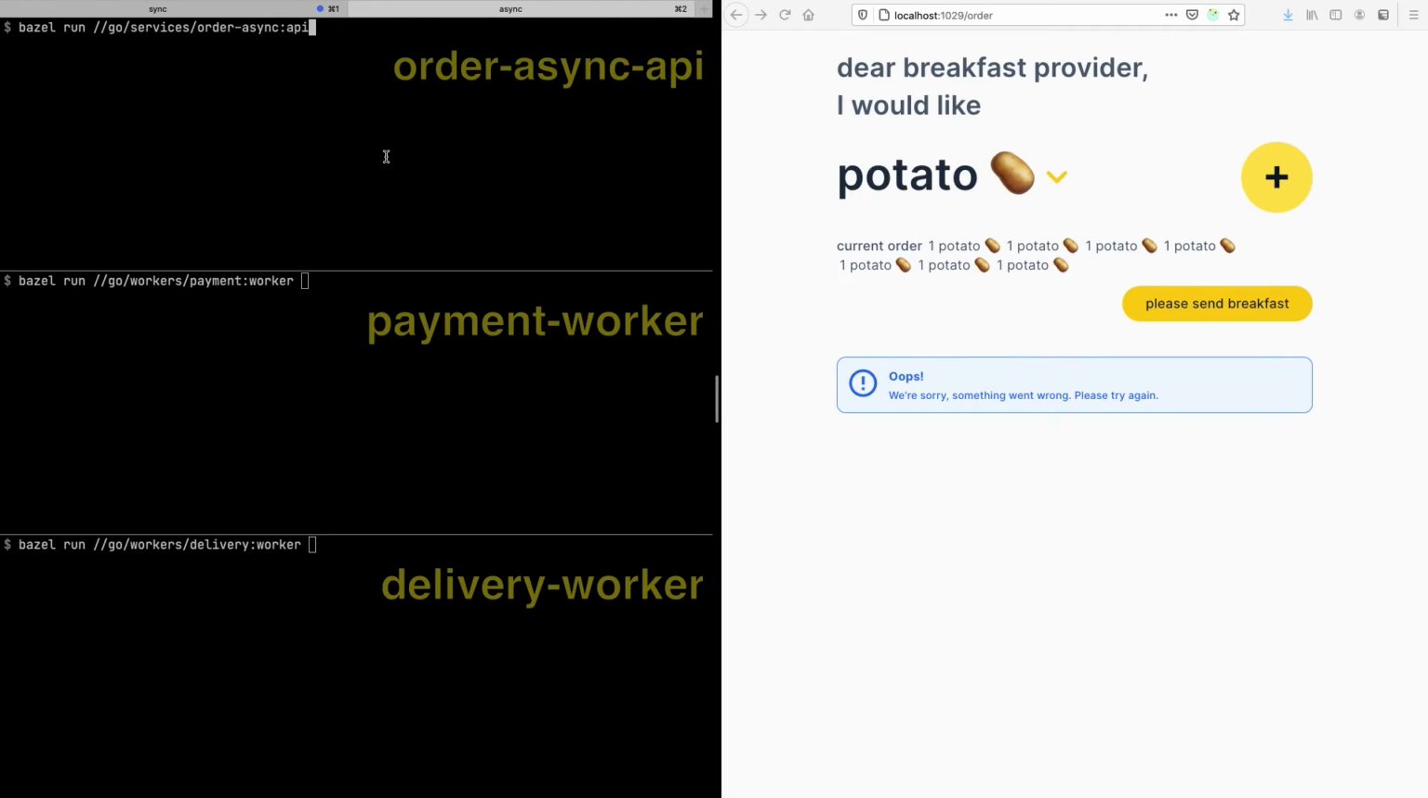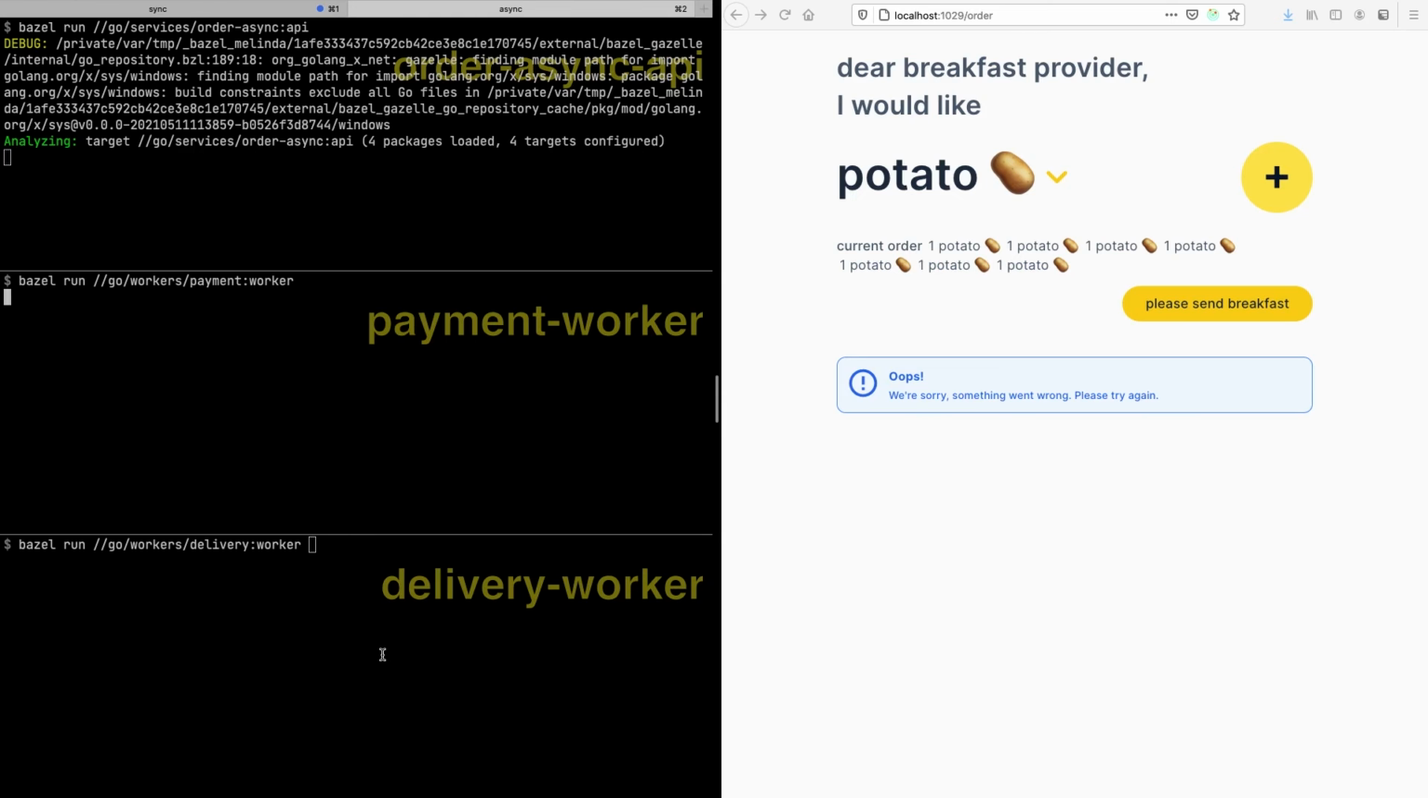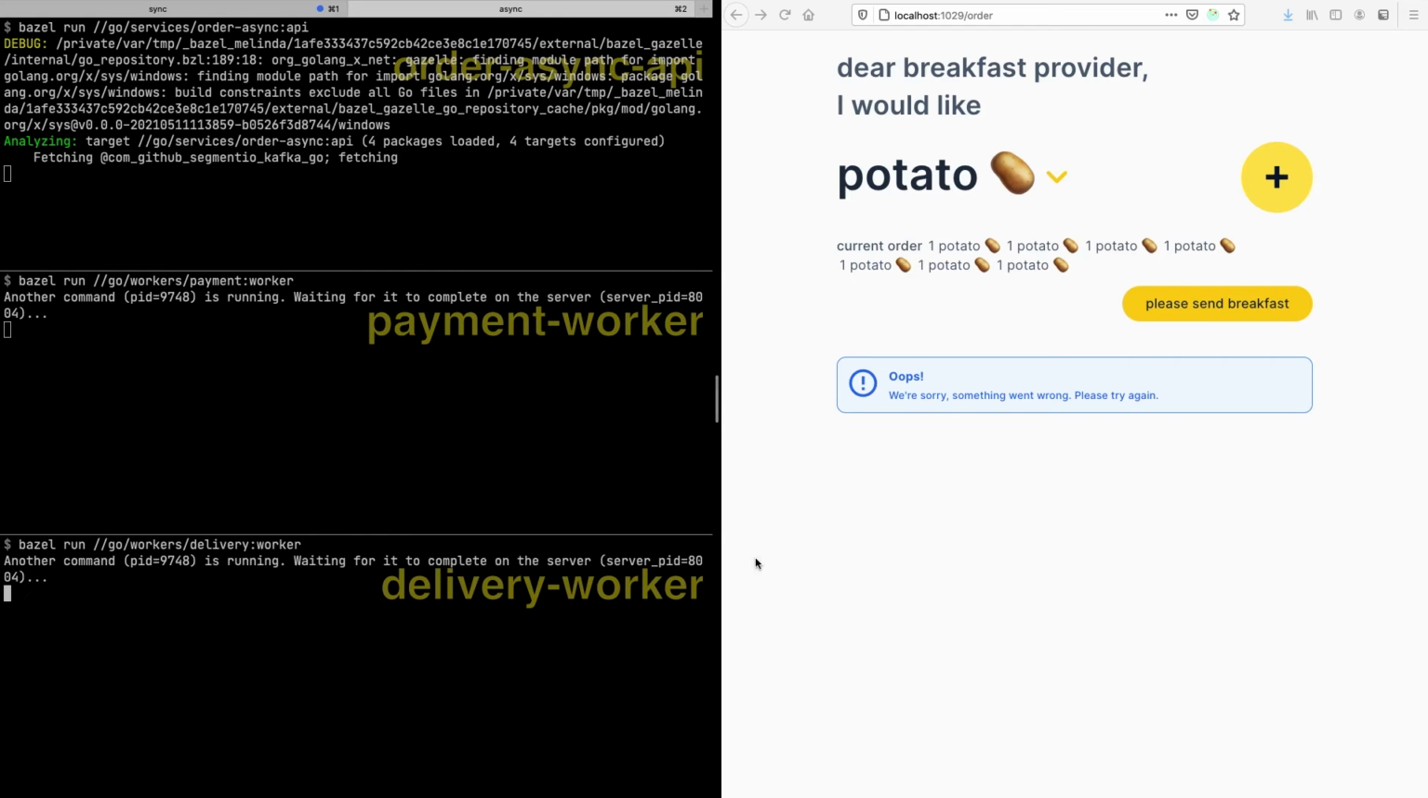And run these guys. We'll run the order async API, the payment worker, and the delivery worker. You know, if it wants to build.